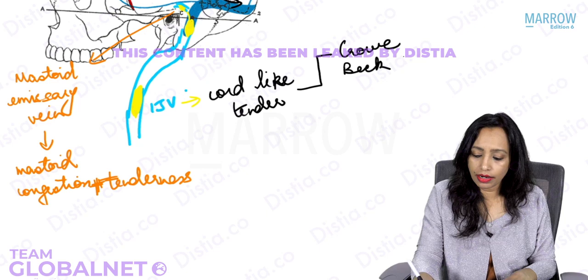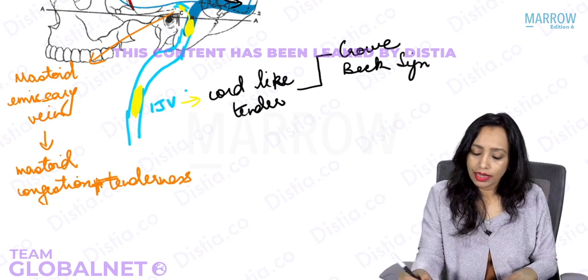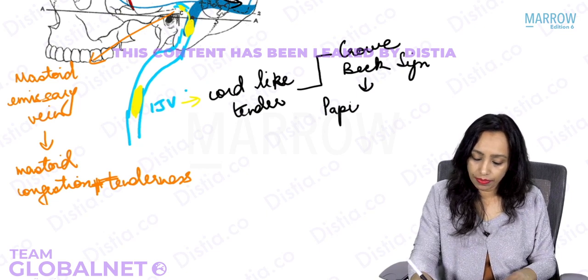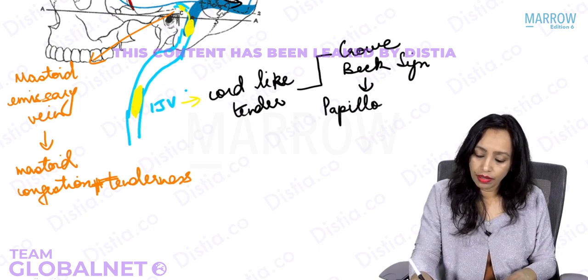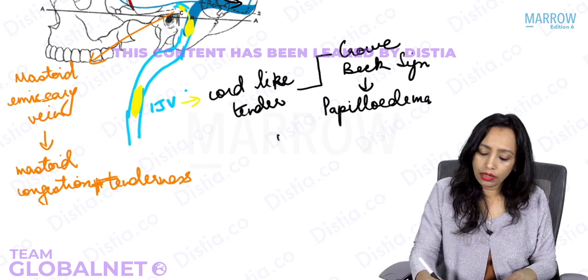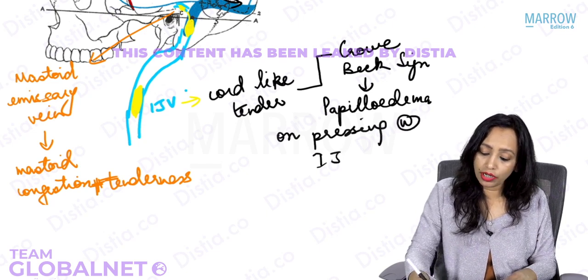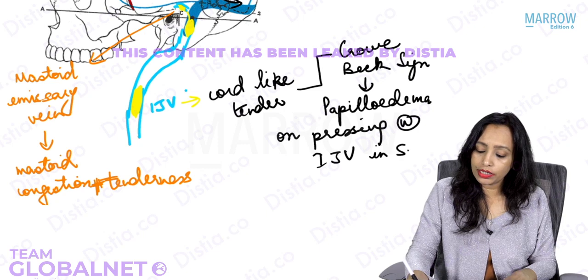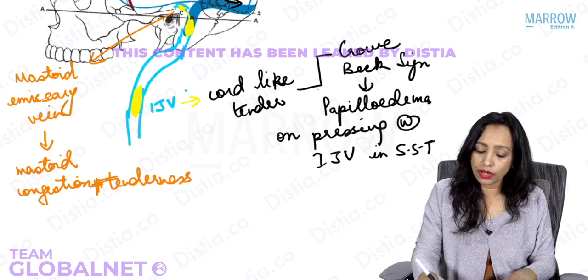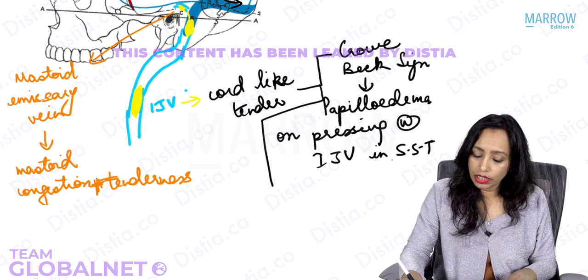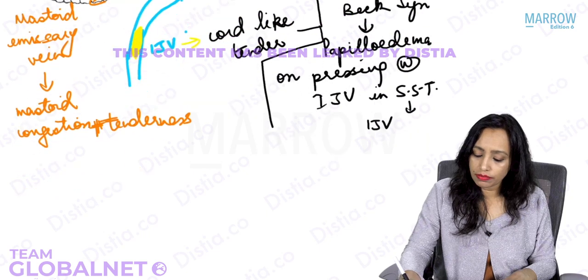Crowe-Beck sign. What is this Crowe-Beck sign? This is papilledema on pressing the normal internal jugular vein in a sigmoid sinus thrombosis patient, with sigmoid sinus thrombosis leading to IJV thrombosis.